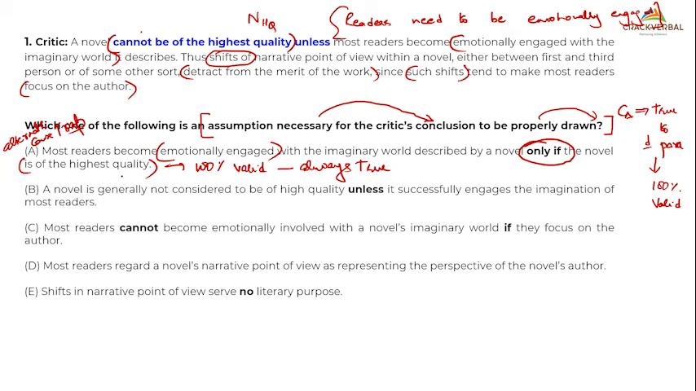Highest quality is not necessary for emotional engagement, but emotional engagement is an important factor for the highest quality in a novel. So students with option A, are you getting the problem? What is important for highest quality? Emotional engagement is important. But for emotional engagement, only if the novel is of highest quality, that is not an important thing. This is not always true. There can be other reasons also for being emotionally engaged with the imaginary world. So I hope this is a very classic alternate cause trap. Clear with this, everyone? Can we move?